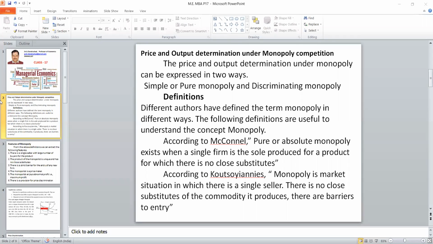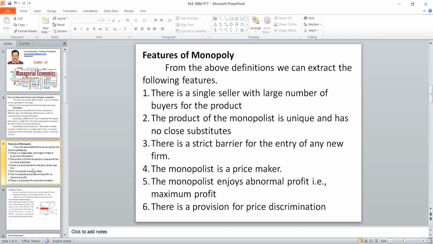So now let us see what the features of the monopoly market are. As we know, for any market we should say minimum 5 things. You tell about the number of buyers and sellers, the products, the entry, the price, and the profit position or the mobility of factors. If you say these 5, then that is nothing but the features of any market. Now we will see what they are in the monopoly market. The very first is the number of buyers and sellers. Here there is a single seller with a large number of buyers for the product.